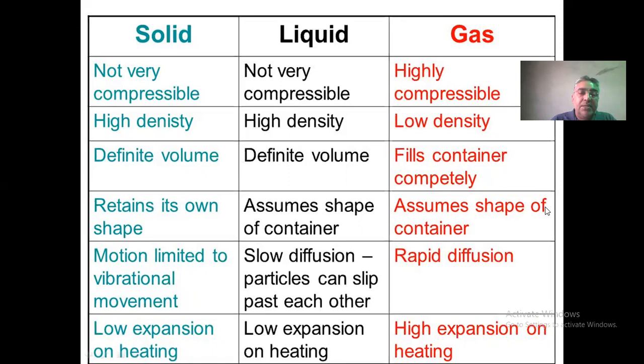Solid retains its own shape, liquid assumes the shape of a container, and gas also assumes the shape of its container. Solid motion is limited to vibrational movement. Liquid particles can slip past each other, with slow diffusion, and gases show rapid diffusion. Solids show low expansion on heating, liquids show low expansion, and gases show high expansion on heating.